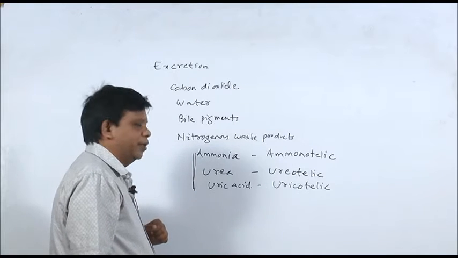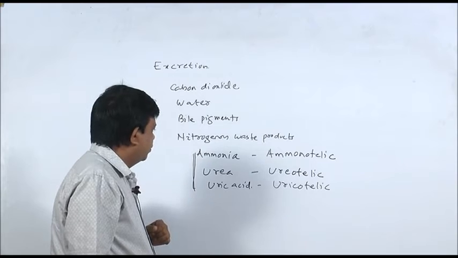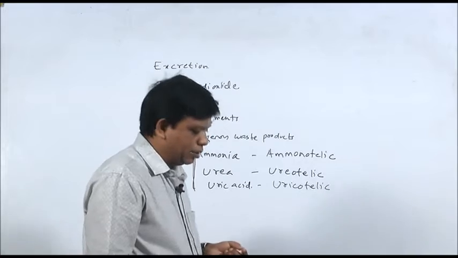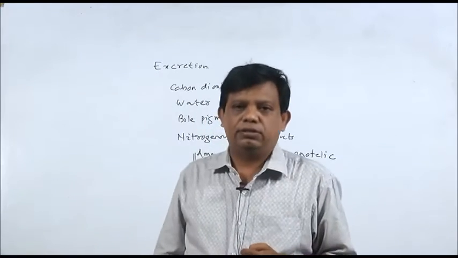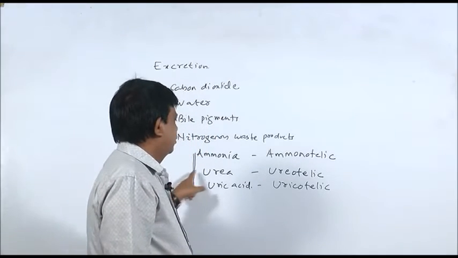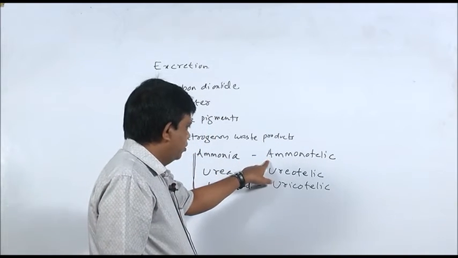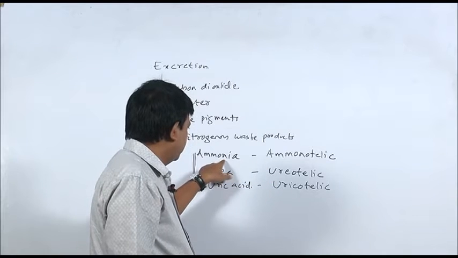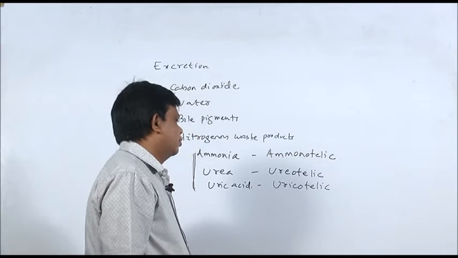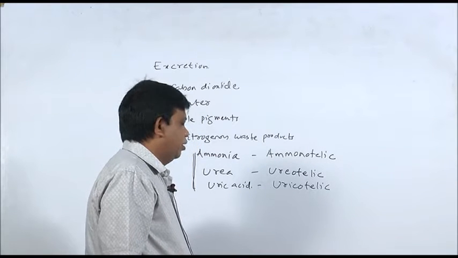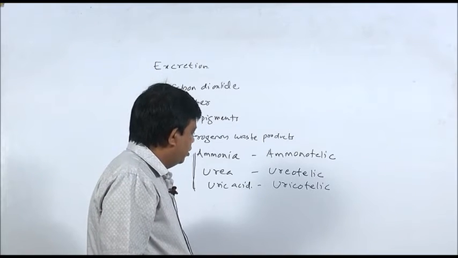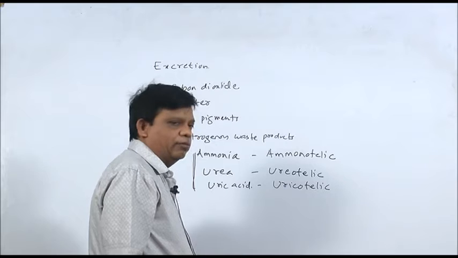During the breakdown of proteins or amino acids, the first nitrogenous waste material formed is ammonia. There are animals which excrete nitrogenous waste materials in the form of ammonia. Ammonia is highly toxic. At the same time, it is highly soluble in water.